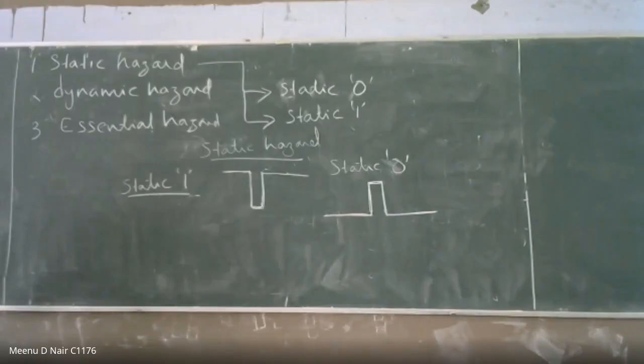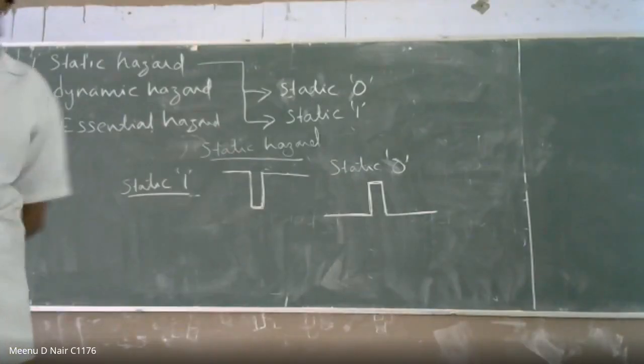Guys, any response? What is static 1? No. No response till now, madam. Then we'll call the roll numbers one by one. At least static 0, okay, 127. 127.